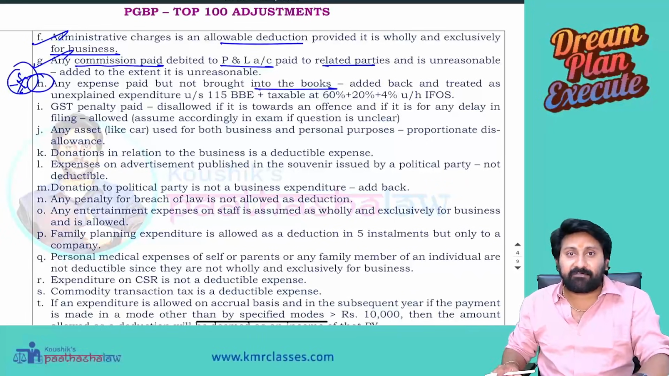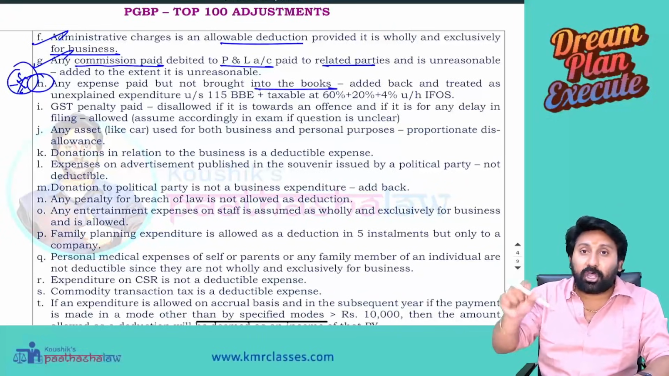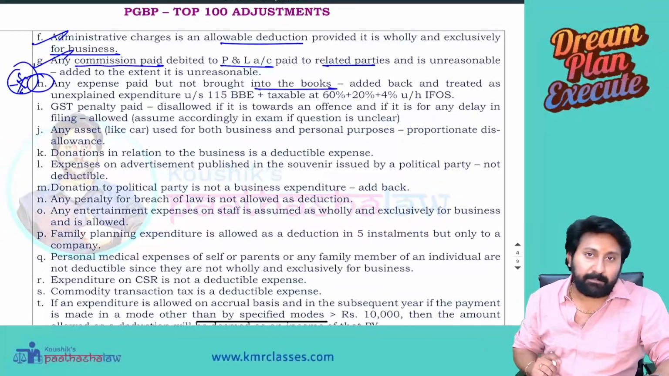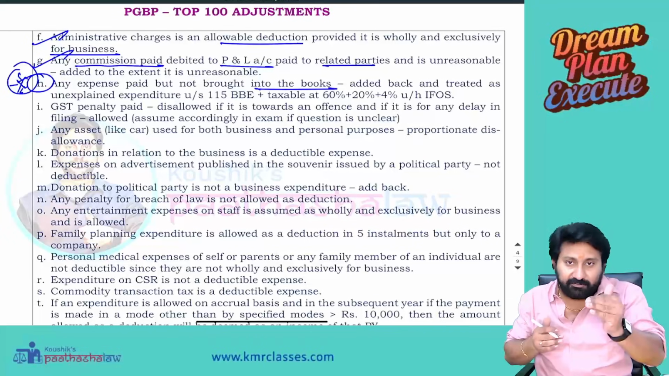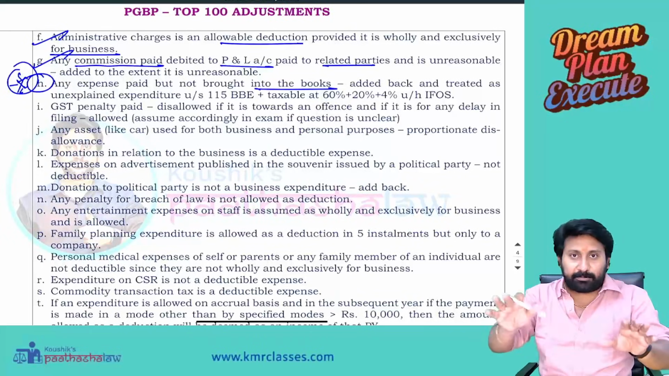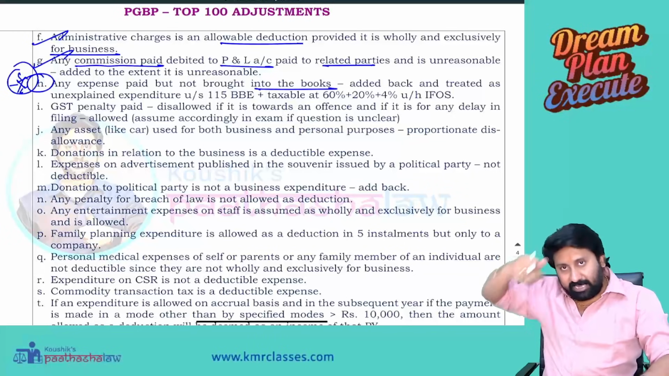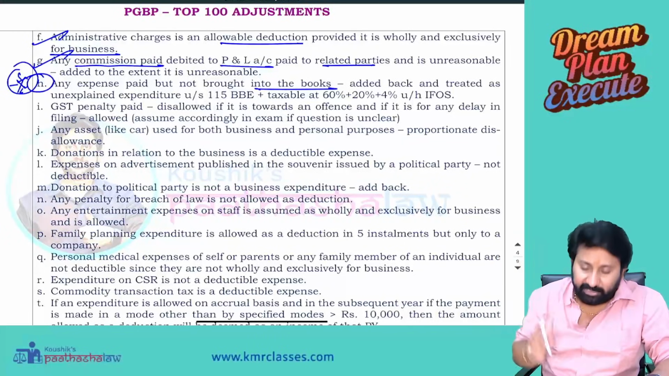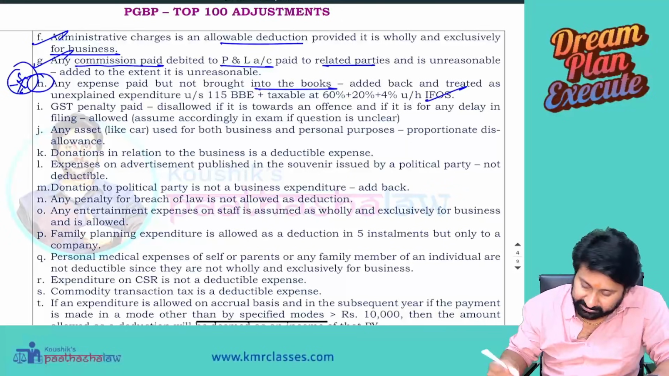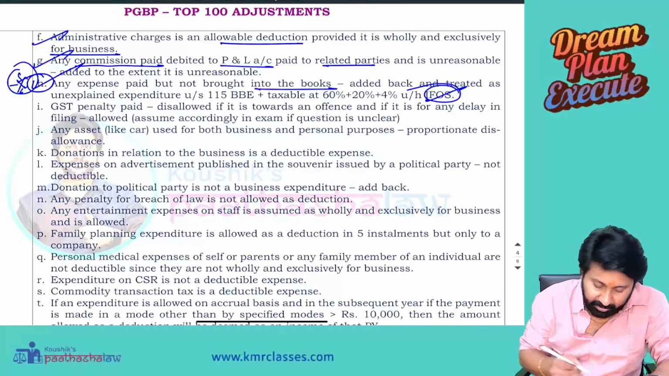Unexplained expenditure will be taxed at the rate of 60% plus 20% plus 4% under 115BBE. First you have to reduce it from the business expense, add back to that. It's not a business expense. Add back to that, profit will increase. Bring it back, that amount will be deductible. That will be charged at the rate of 60 plus 20 plus 4% under the income from other sources head.